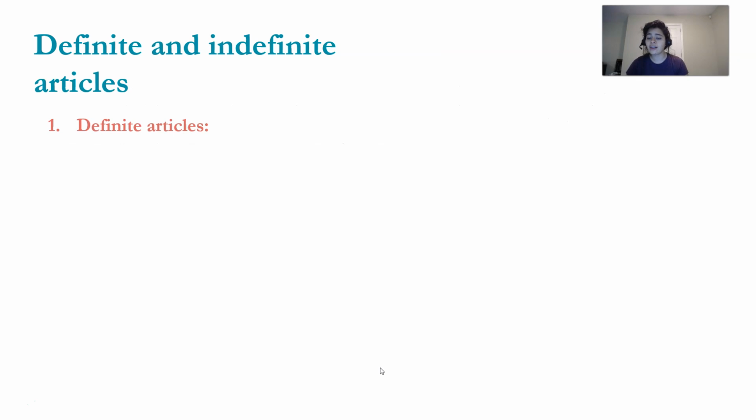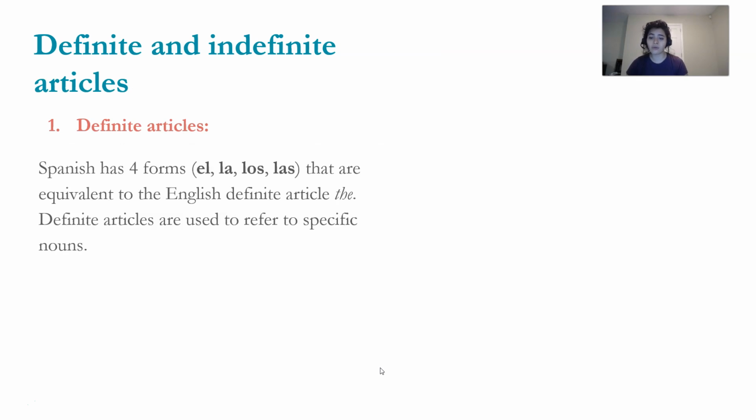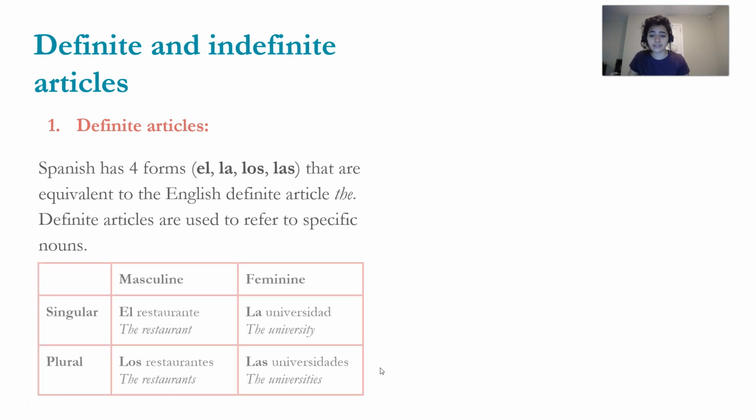So the definite articles in Spanish. Spanish has four forms: el, la, los, las, that are equivalent to the English definite article the. Definite articles are used to refer to specific nouns. Here you have a chart that you can see. So you have el restaurante.